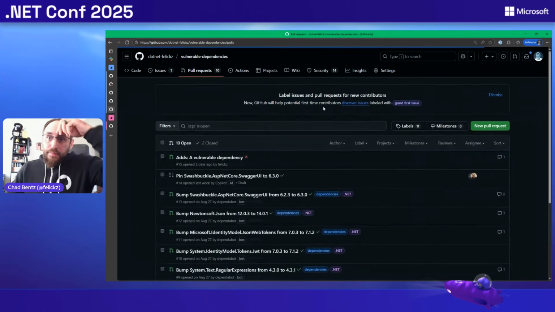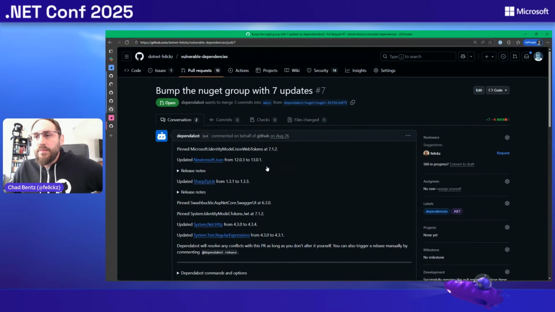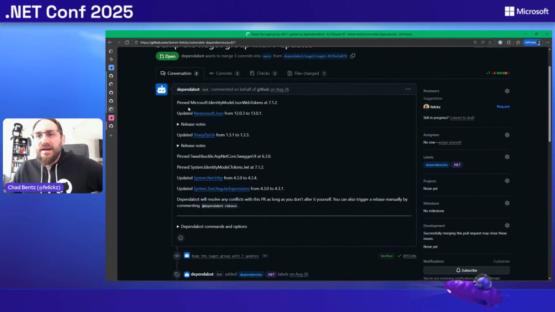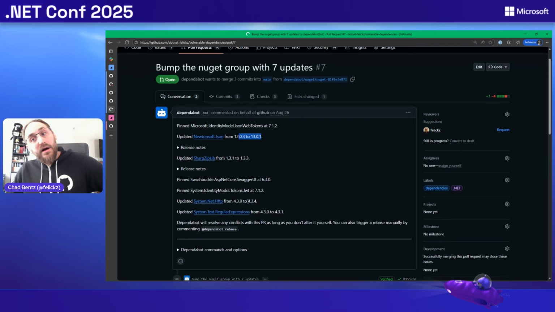Before we wrap up here for dependency management, I'll just show you what one of those grouped updates ends up looking like since this repo has been enabled here for a few months. You can see this update is bumping 7 packages in one pull request. Again, it's trying to go to the next non-vulnerable version if it can. This uses NuGet under the covers, so it can bump parent dependencies, it can bump child dependencies, and if it can't, it will just pin the versions, so it will make sure that the transitive that's used is not vulnerable.